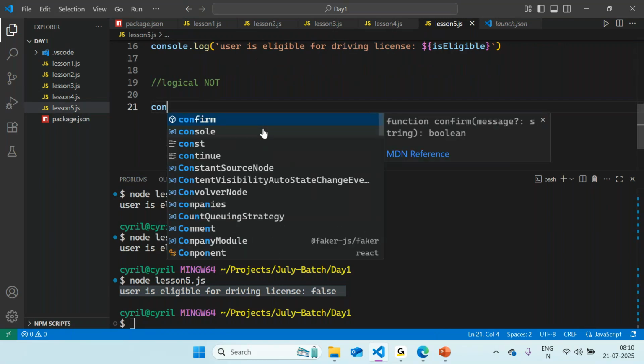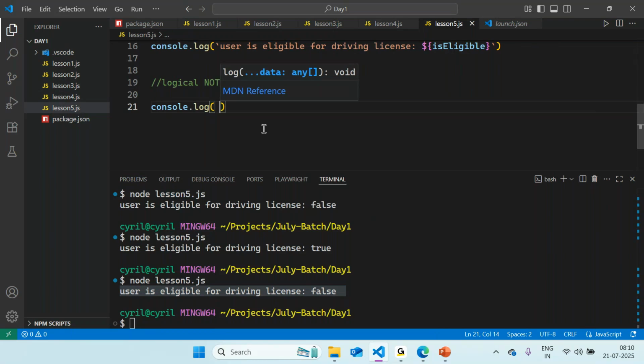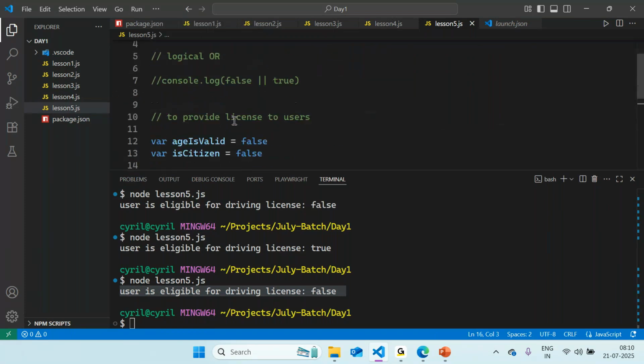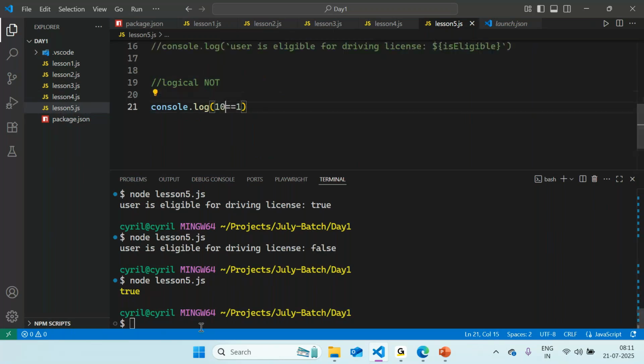What I can basically do, just to show you the output, is make a statement, say 1 is equals to 1. Let me just comment this out so that we see only this as output. So what would happen in this case? It would return true, right? If I just change this to some other value, this would also return false.